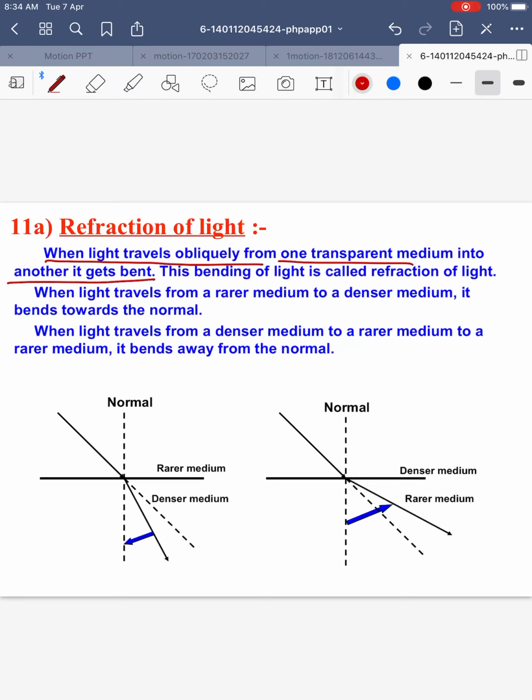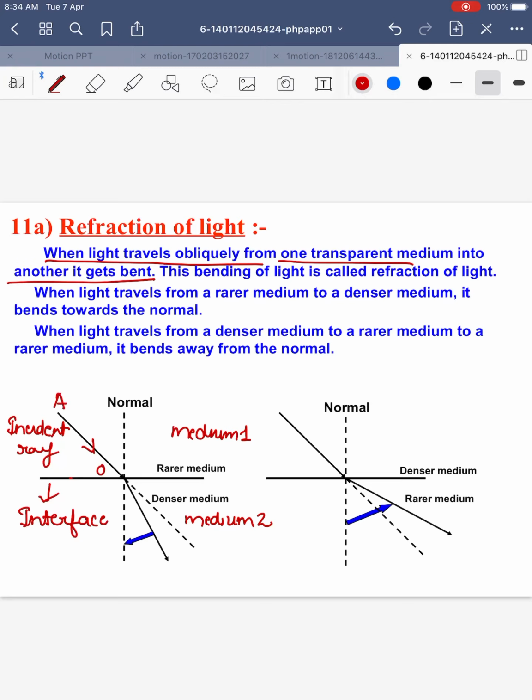Like we can see here in a diagram also, where we have a surface which is separating two medium. This surface which separates two medium is called the interface. Bending of light always takes place at the interface, that is the boundary separating two medium. So suppose this is our medium 1 and this is our medium 2. This is our incident ray. Like in our labeling, we had named it AO.